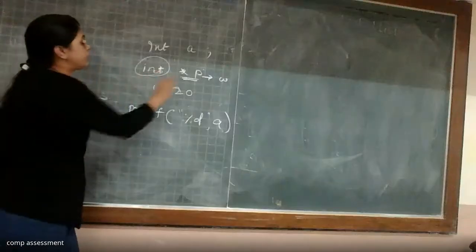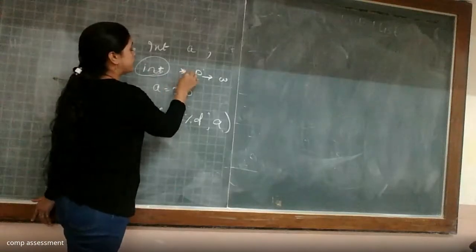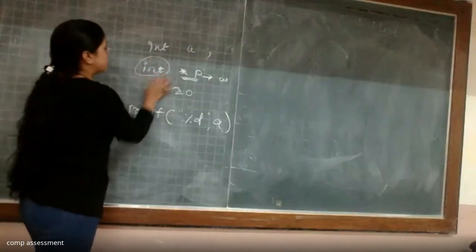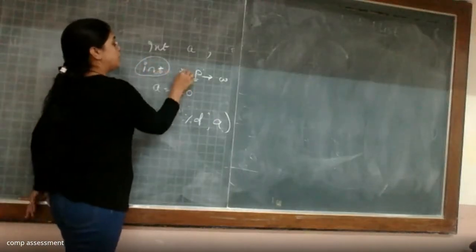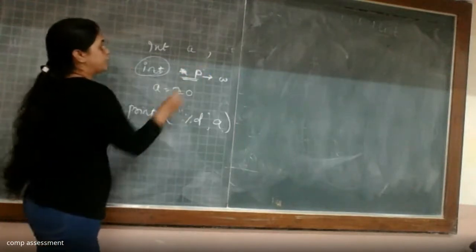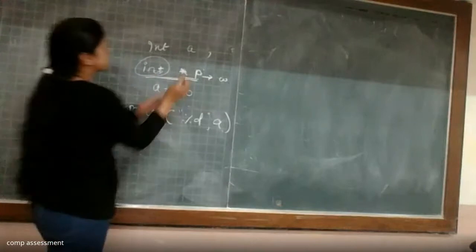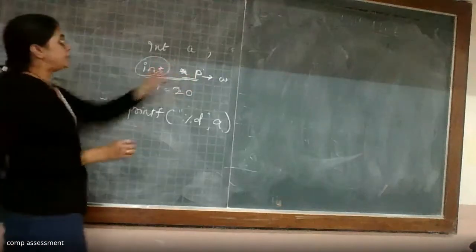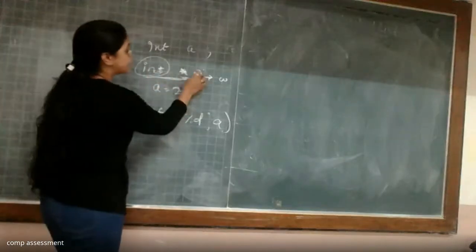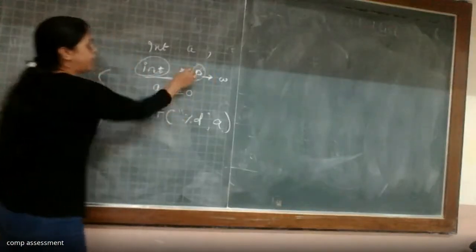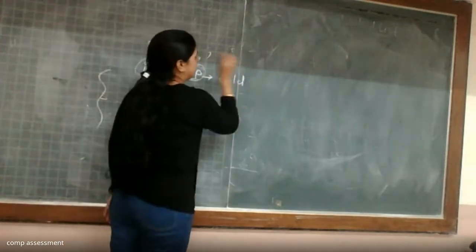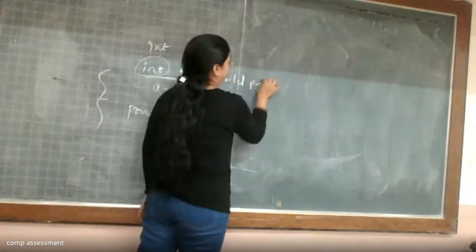In the last lecture, we talked about the pointer type. So how to declare the pointer? That is the basic type of the pointer, the asterisk operator in C, and the name of the variable. With this, it declares that this is a pointer variable P of type integer. In this code, when I am not assigning any address to the pointer variable P, at that time it is referred to as a wild pointer.